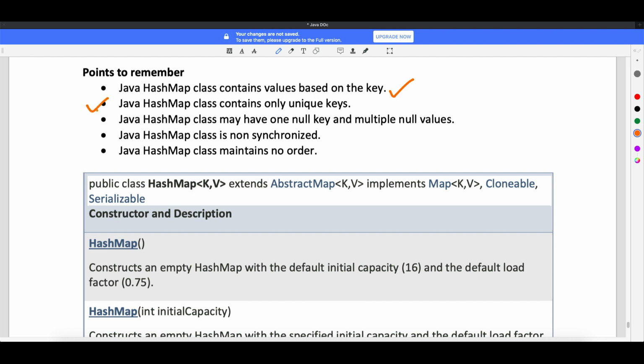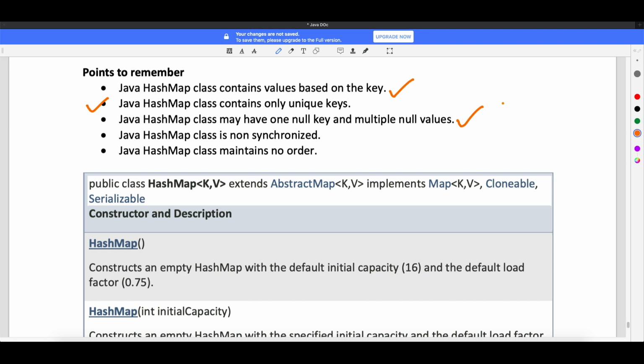You know why. When you add a duplicate key, the hash code will be the same, and when the hash code is the same and the object is the same, it will replace your previous one. So that is the reason it stores only unique keys, which cannot be duplicated in the hash map. Java hash map class may have one null key and multiple null values. This is fine. You can keep multiple null values, there is no problem, but you can keep only one null key.